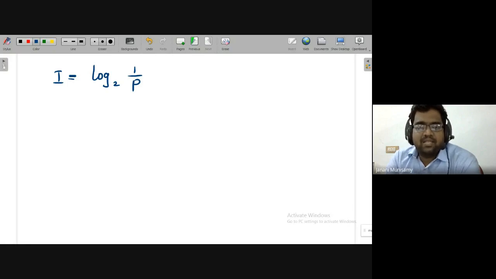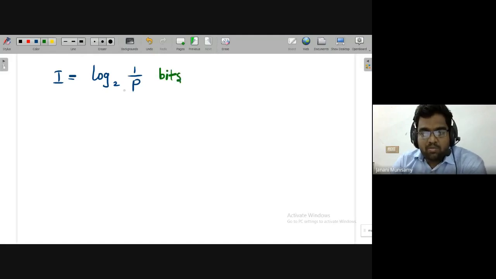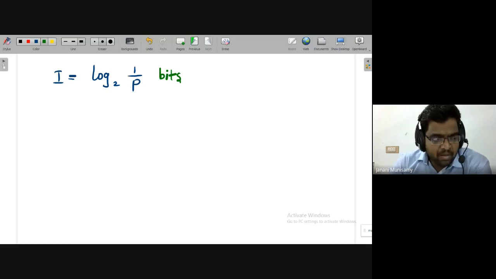If p is less, I is more. The only thing is I'm introducing the log function here. So information is equal to log base 2 of 1 by p, where p is the probability of occurrence of a particular event. Usually the unit of this is bits. We are in the digital domain, where mostly we have ones and zeros, so the unit is bits.